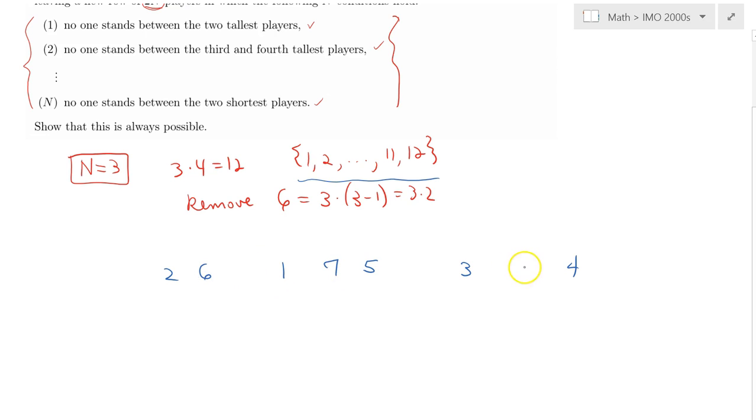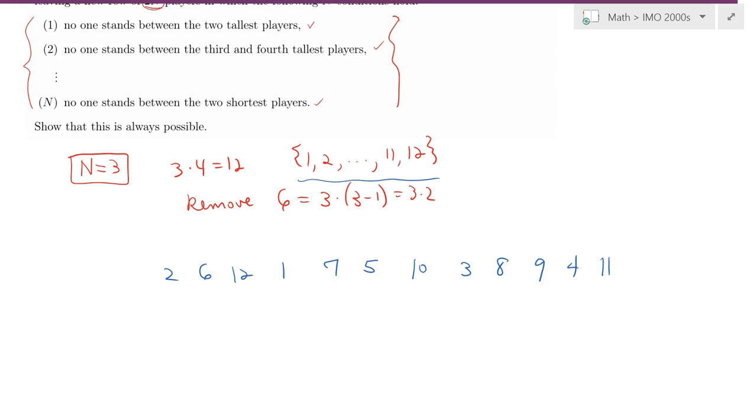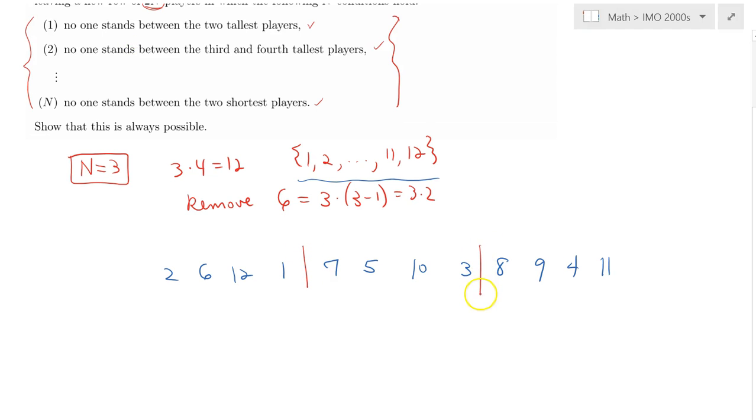Well, say 7, 8, 9, say 10, 11, and 12. There you go. So I have hopefully the 12 numbers, and here is how I implement my algorithm. I'm first starting by splitting this into 3 groups, because n is equal to 3, and because we have n times n plus 1 players, obviously each group should contain n plus 1, in this case 4 players.